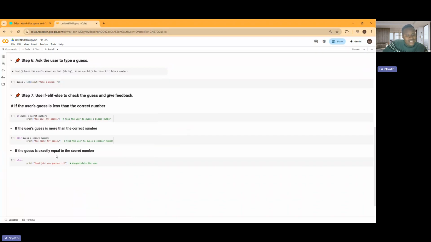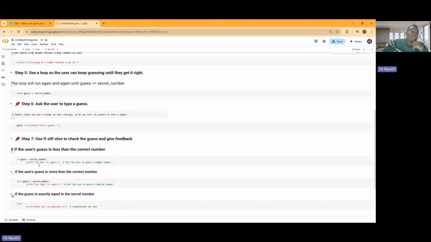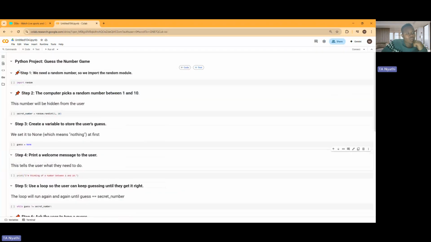If guess is exactly equal to the secret number, then else, that means you're going to check. If, elif, else is going to check: if it is less than, it's too low; if it is greater than, it's too high; but if the guess is equal to the secret number, you can say good job. This is the basic that you need to know and you must focus on. The only thing I want from you is the Python project, the number game.